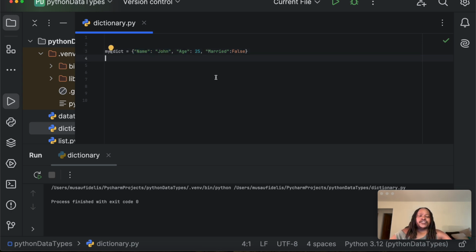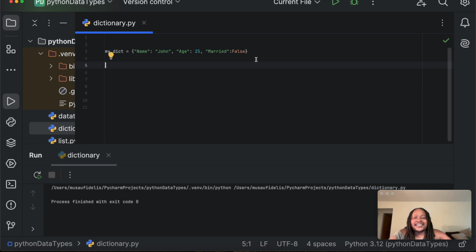And to use the pop method, the most important thing to understand when we're working with a dictionary is that you provide the key within the pop method, and it returns the value associated with that key. So it's good practice when using the pop method to use a variable so you can hold the returned value in that variable.